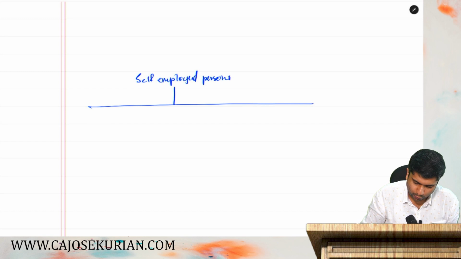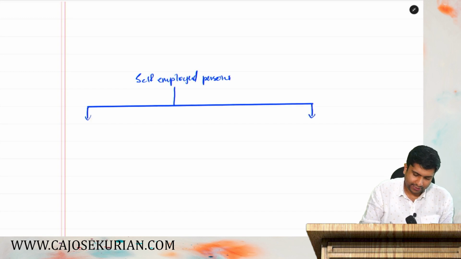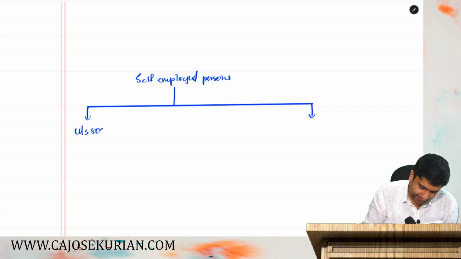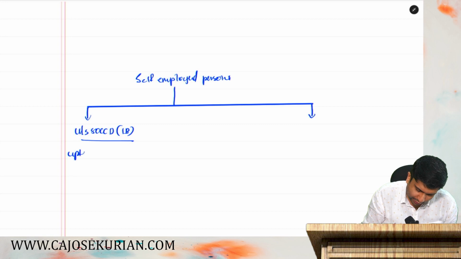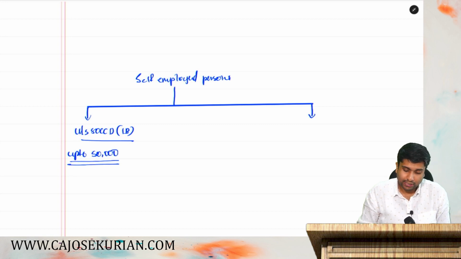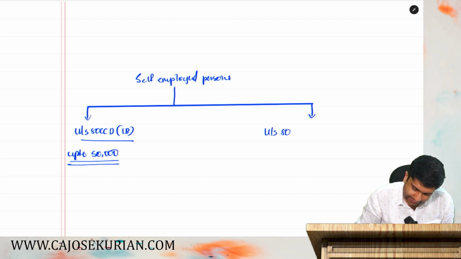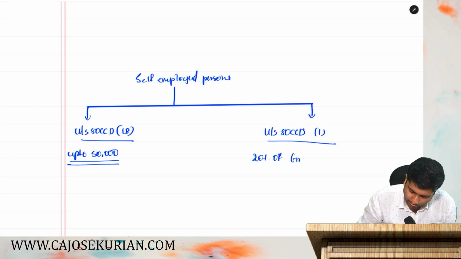Self-employed persons, how to take this 80CCD deduction? You have to split this into two. Under section 80CCD subsection 1B, up to 50,000 rupees you can claim the deduction, and under section 80CCD subsection 1, they say 20% of gross total income. These are the limits, and this is also subject to 80CCE.